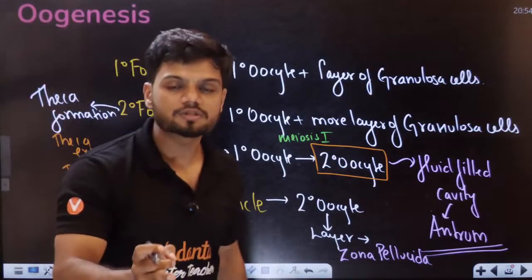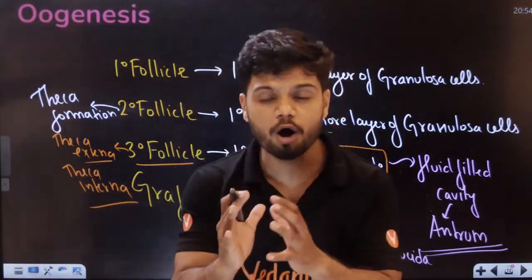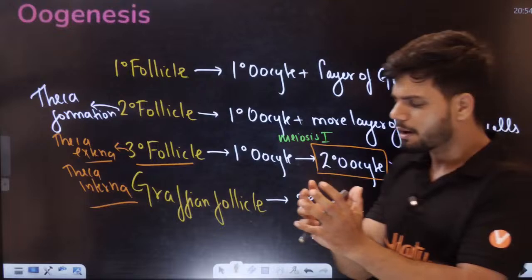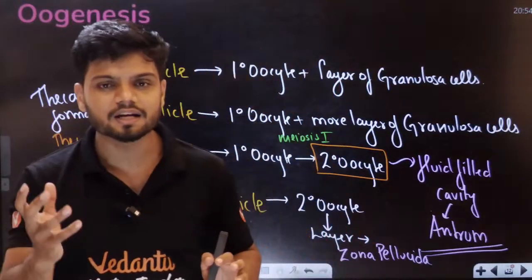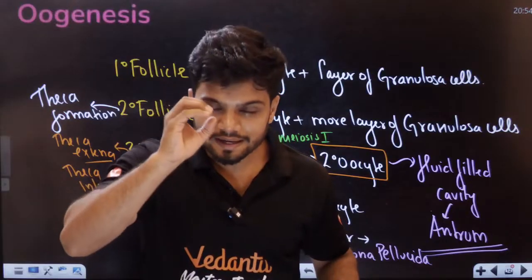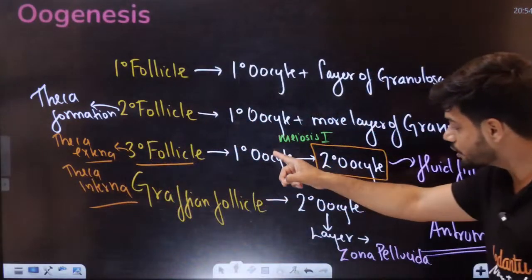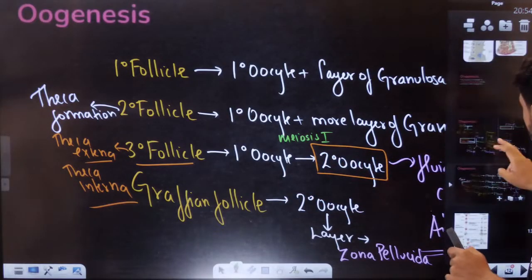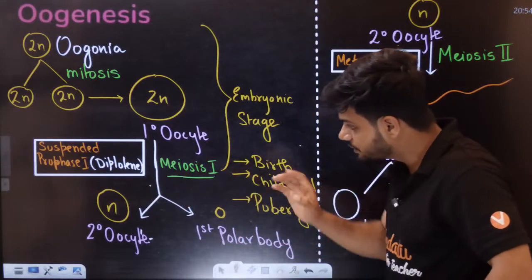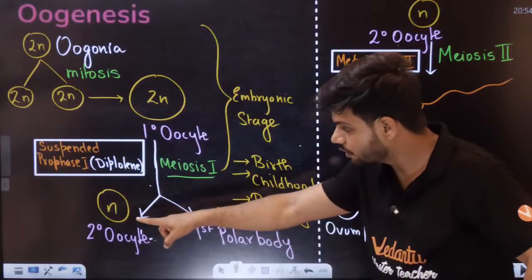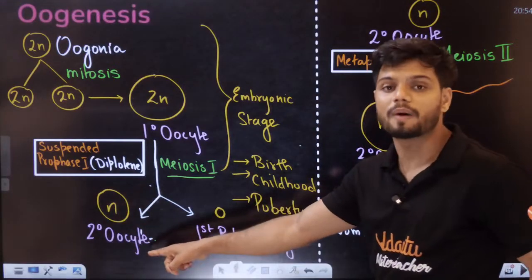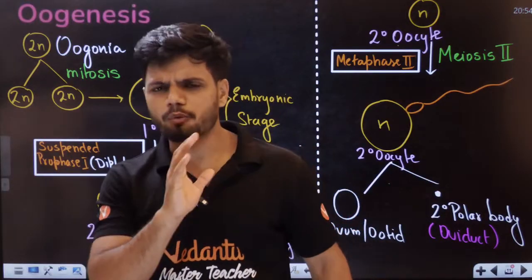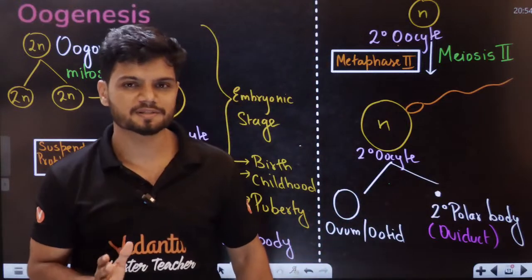So the secondary oocyte is formed inside the tertiary follicle. Very beautiful line of NCERT. Many will miss it out, and if you don't understand that, you lose marks. Inside the tertiary follicle, the primary oocyte finishes meiosis 1 and we get the secondary oocyte. Tell me, how beautiful is oogenesis, students?